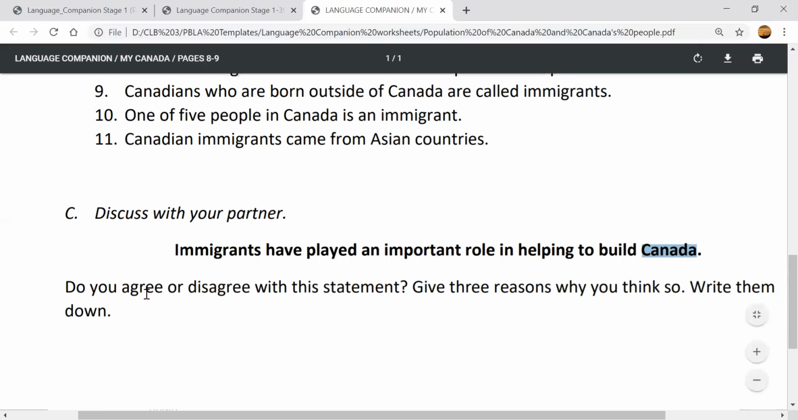Do you think so? Do you agree? Agree, yes. Disagree? No, I don't agree. With this sentence, do you agree, yes or no? Give me 3 reasons why you think so. So I want you to answer this in a voice message. Give me 3 reasons why you think that yes, immigrants have played an important role, or no, I don't think so, immigrants have not played an important role.